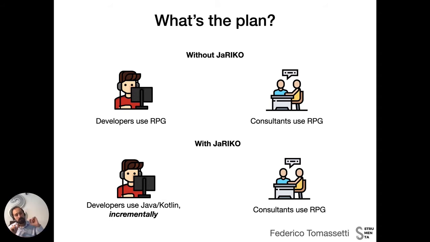However, with this approach, they will be able to add new functionality, directly writing it in Java and Kotlin, and over time they could replace core parts of the systems currently written in RPG, throw them away and replace them with Java or Kotlin if the need arises. For example, if they need to do a large evolution of a specific module, then it could make sense to do that.